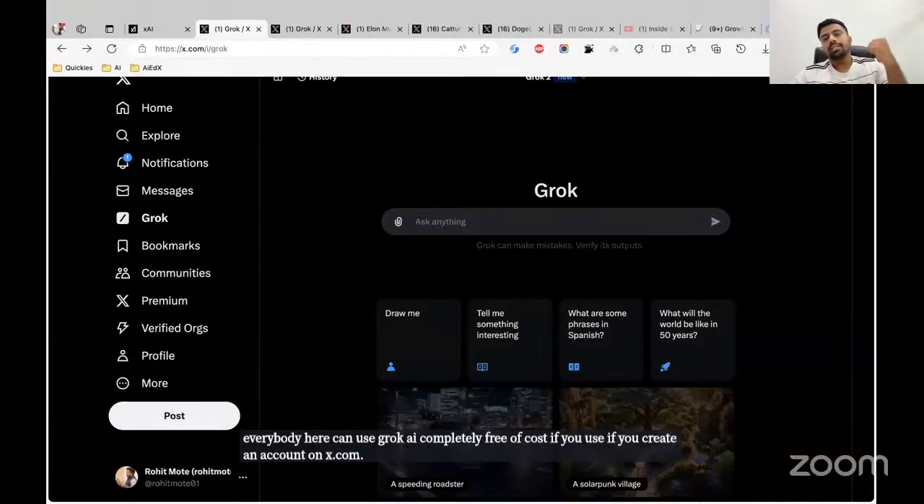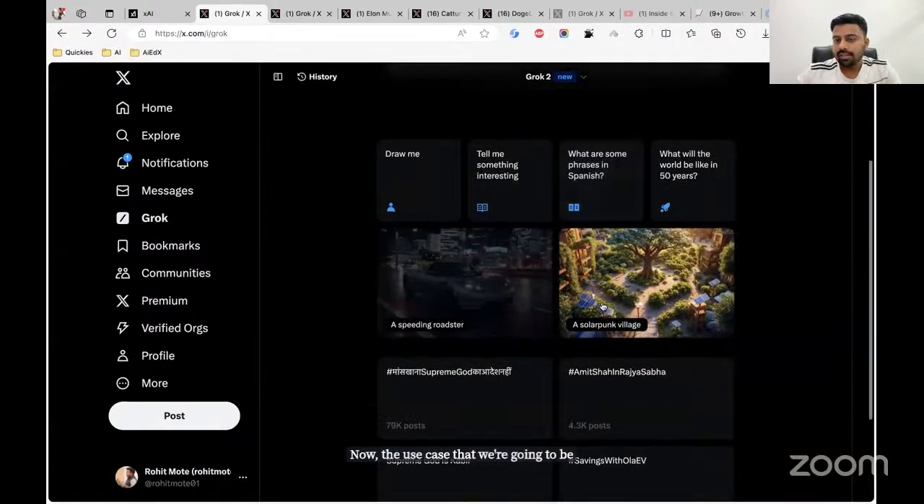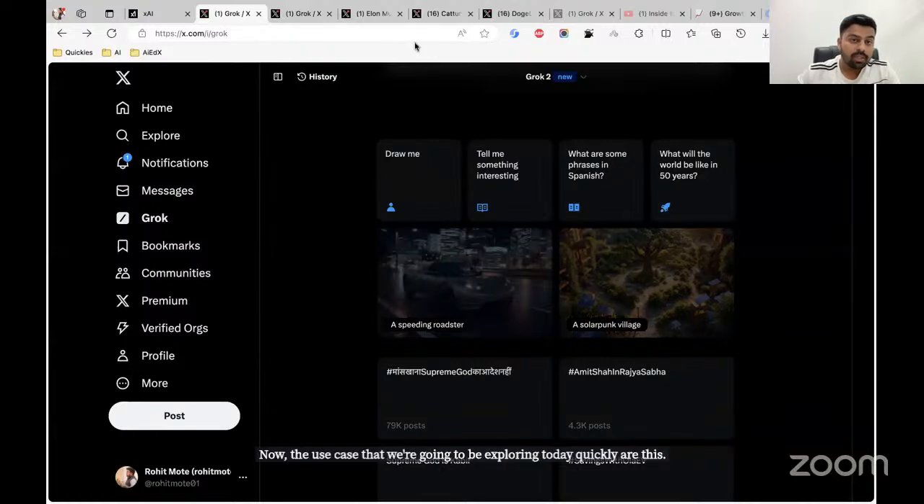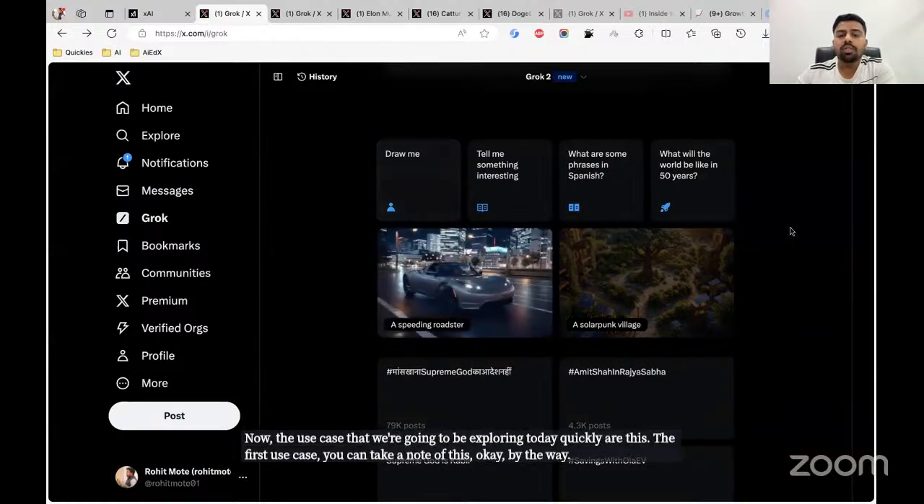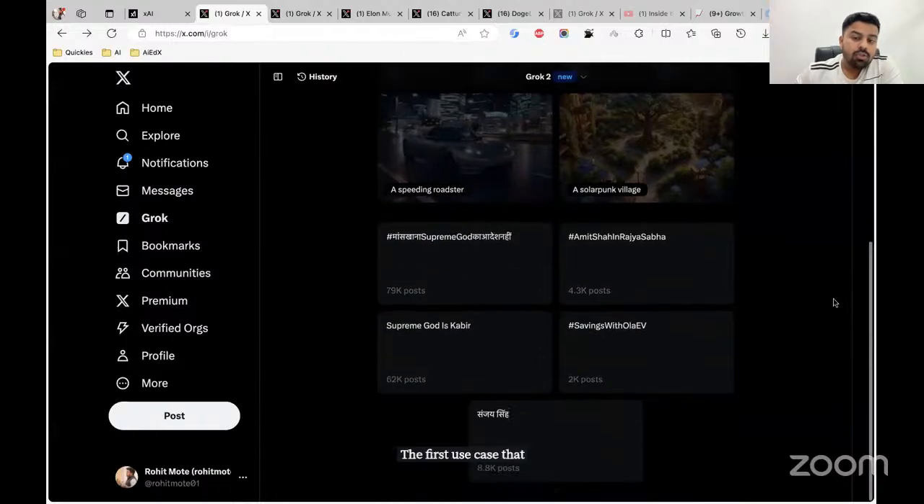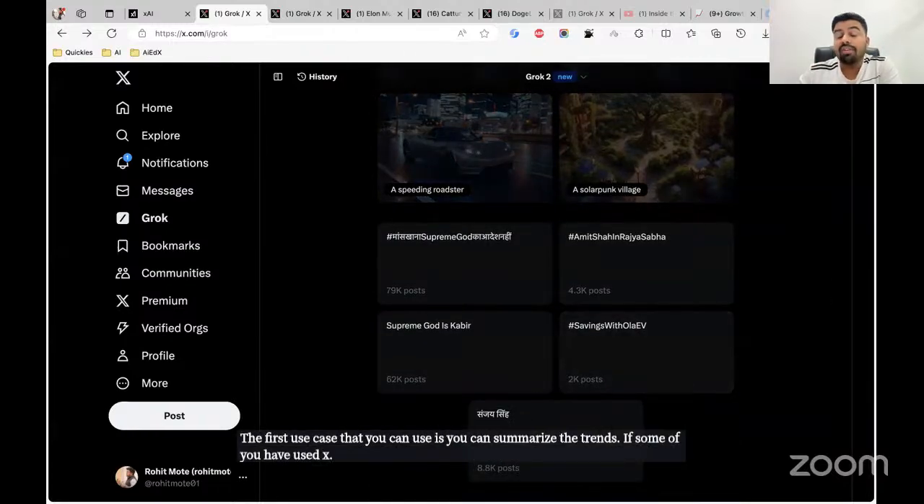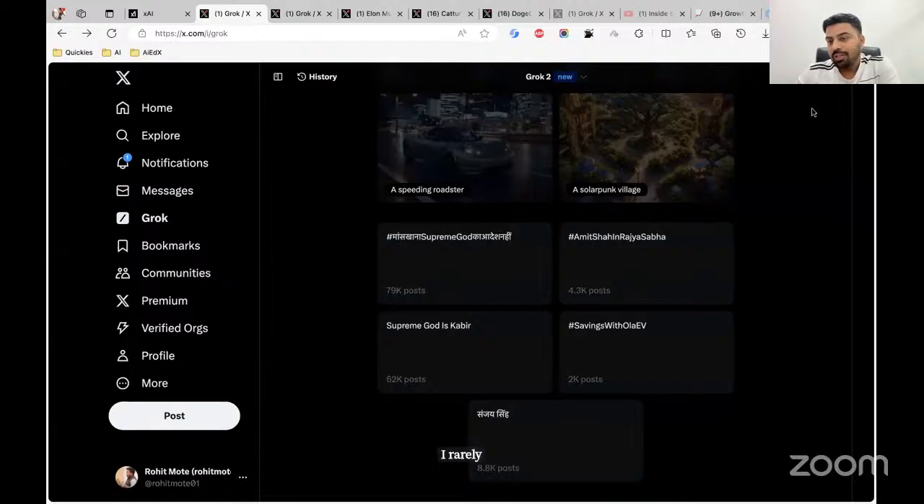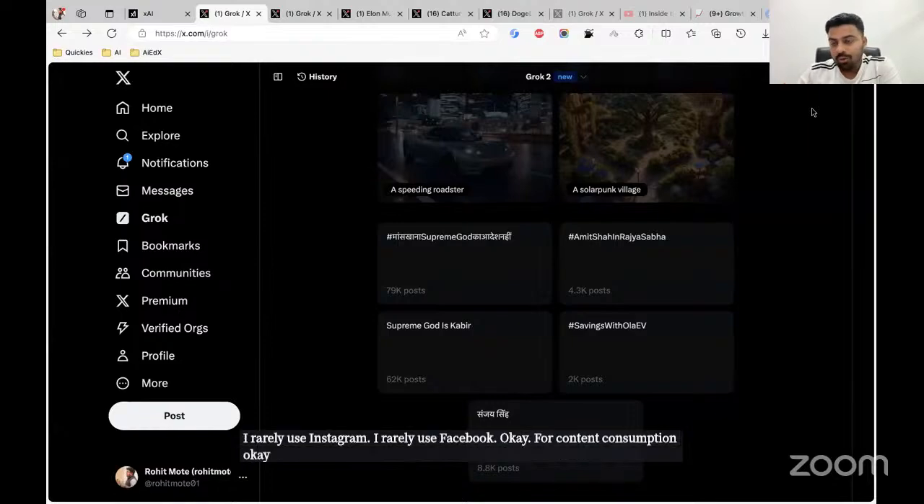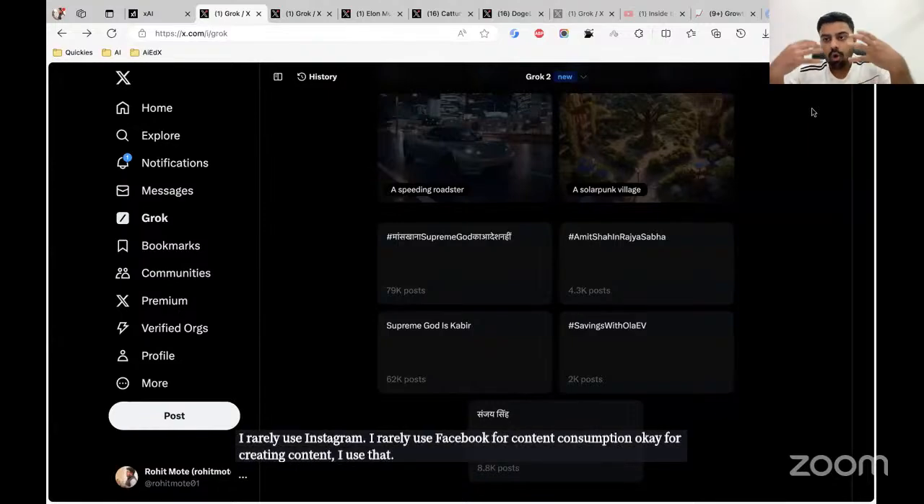Now, the use case that we're going to be exploring today quickly are this. The first use case, you can take a note of this. Okay, by the way, the first use case that you can use is you can summarize the trends. If some of you have used x.com or some of you are using, in fact, I insist everybody here use x.com. Okay, I rarely use Instagram, I rarely use Facebook. Okay, for content consumption, okay, for creating content I use that, but for understanding the content, for learning about AI, I use x.com.